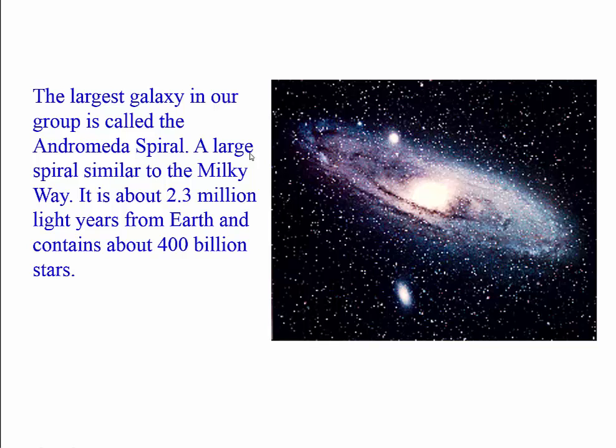Any information from this galaxy will take 2.3 million years to reach us, which means when we look at the galaxy of Andromeda, we are actually looking at what happened 2.3 million years ago. And it contains about 400 billion stars.